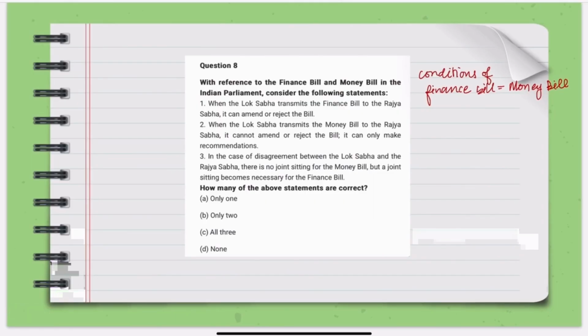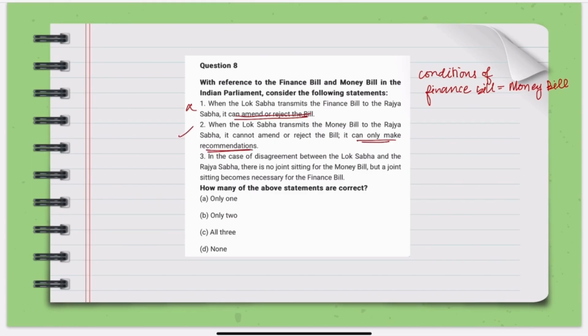So by this, the statement that when the Lok Sabha transmits the finance bill to the Rajya Sabha, it can amend or reject, becomes incorrect. And statement 2, when the Lok Sabha transmits the money bill to the Rajya Sabha, it cannot amend or reject, but it can make recommendations. This becomes correct.